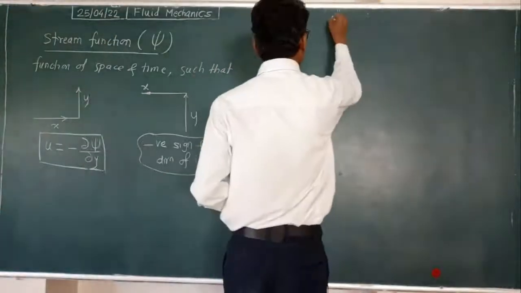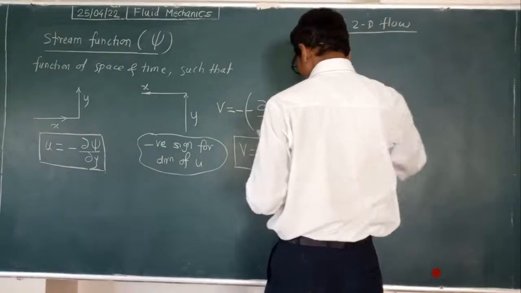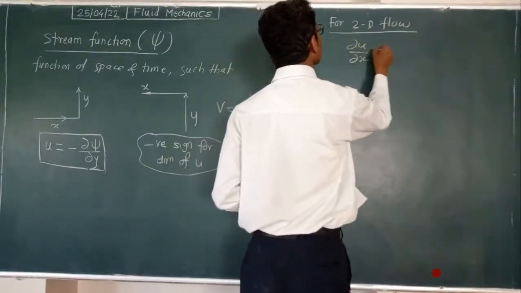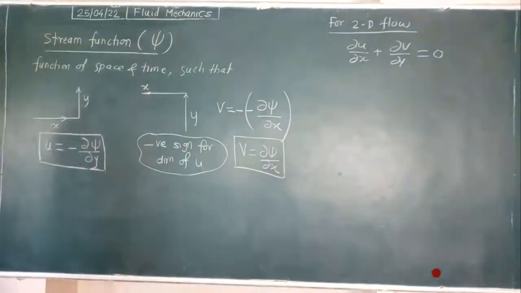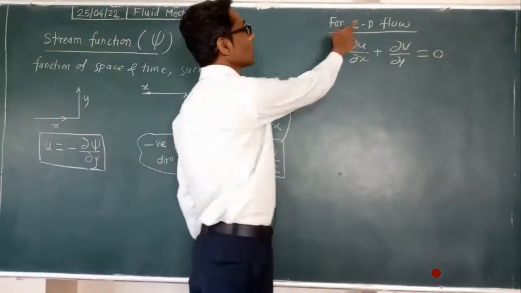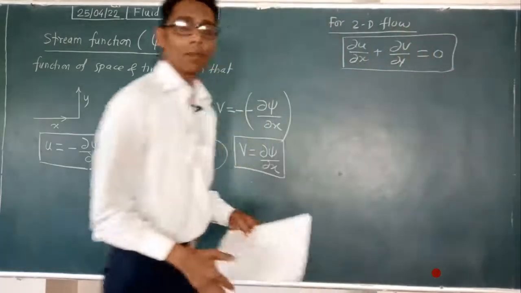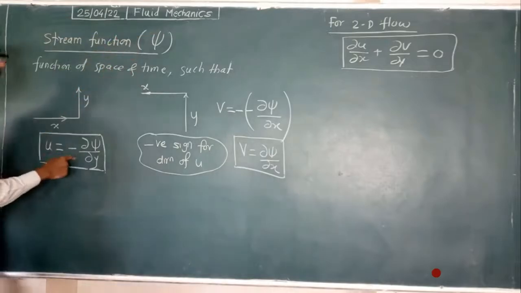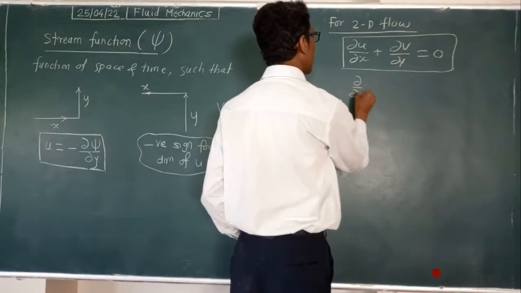Now for two-dimensional flow, we have dabba u by dabba x plus dabba v by dabba y. This is the continuity equation. Once again we are doing the same thing, but here for two dimensions. That is why delta u by delta x plus delta v by delta y is equal to 0. Putting u and v in that equation, u is equal to this and v is equal to this.